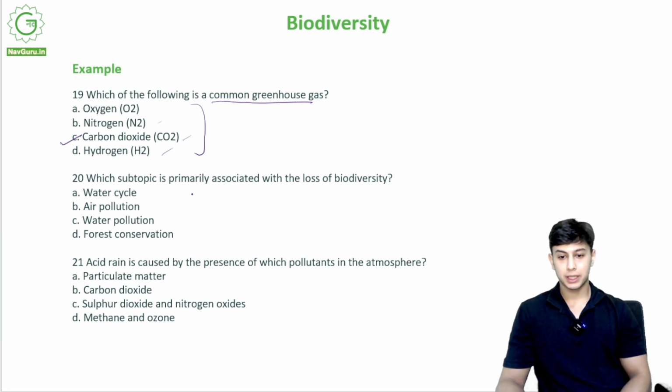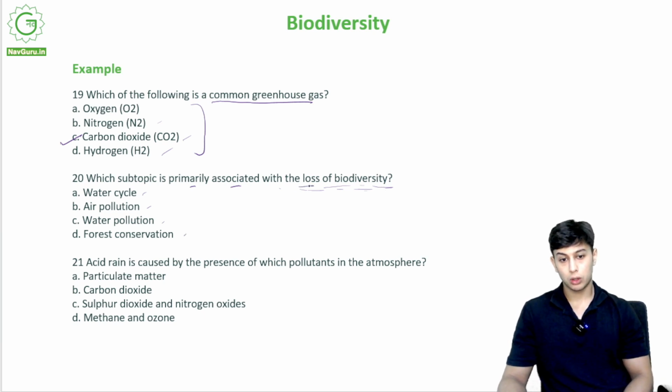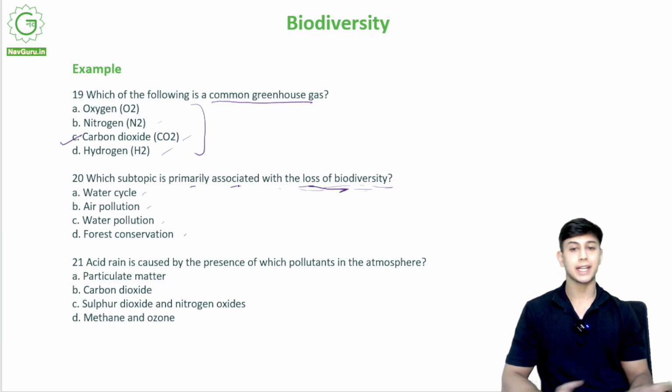Which subtopic is primarily associated with the loss of biodiversity? Water cycle, air pollution, water pollution, or forest conservation. Associated means connected.